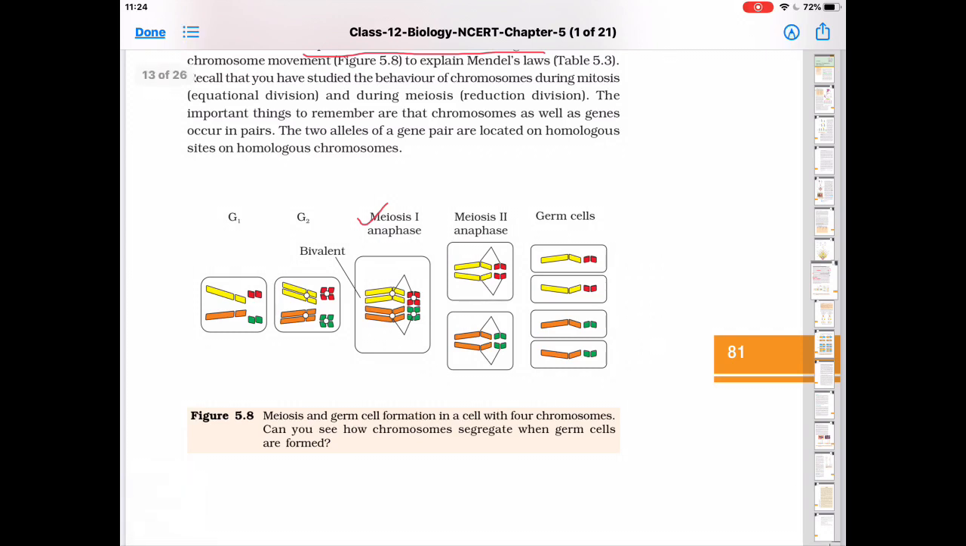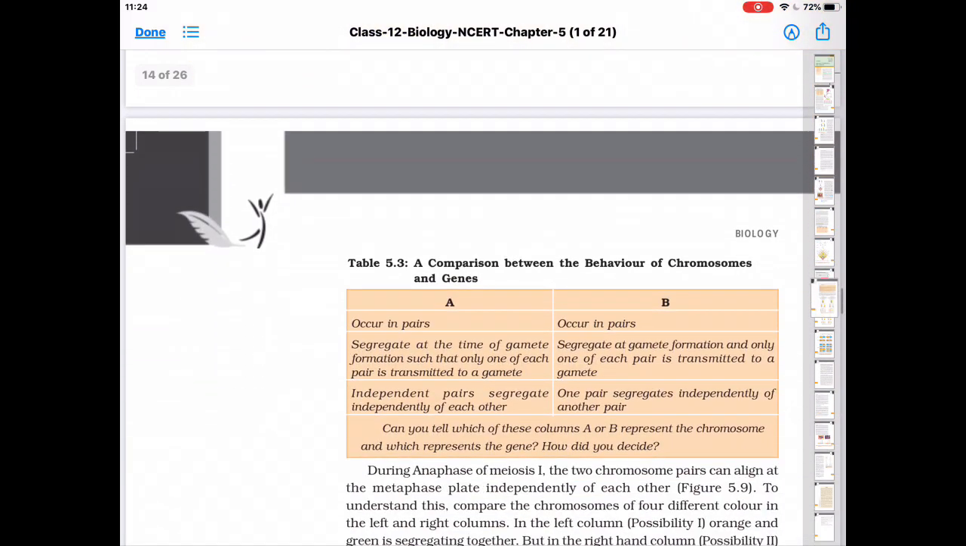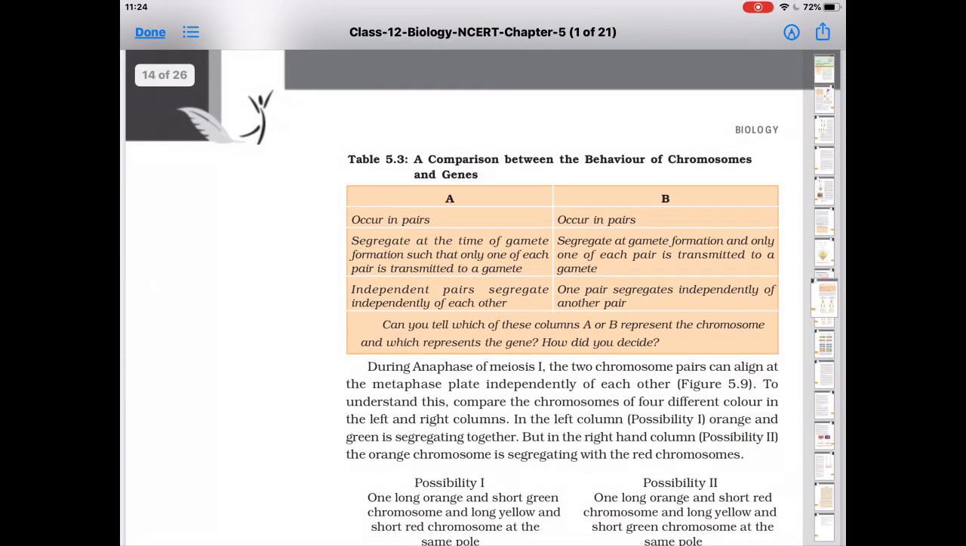Now next is a comparison between the behavior of chromosomes and genes. Actually, both are similar. Only, genes are present on chromosomes. So the first point is similar: both occur in pairs. Genes occur in pairs, and chromosomes also occur in pairs. Both segregate at the time of gamete formation, so that one gamete receives only one chromosome, or gene also the same. So we can say A is gene and B is chromosome.